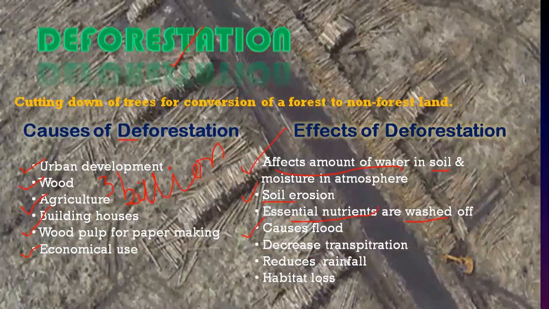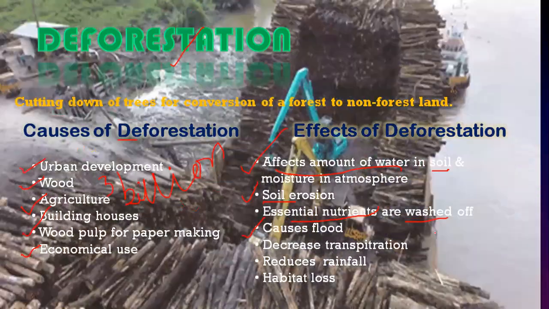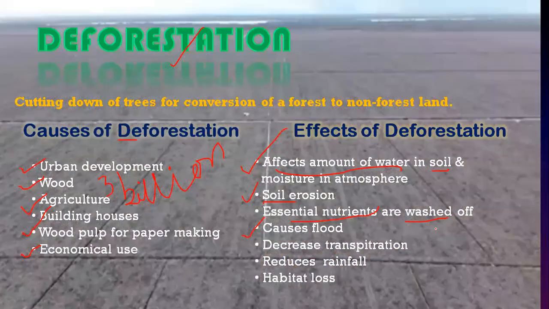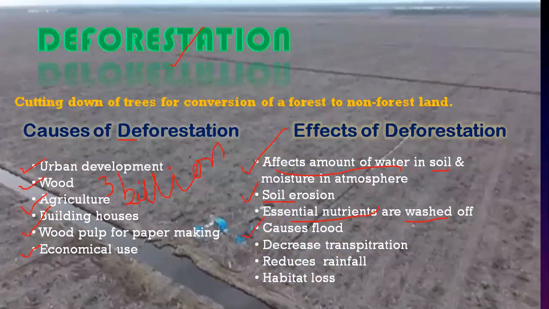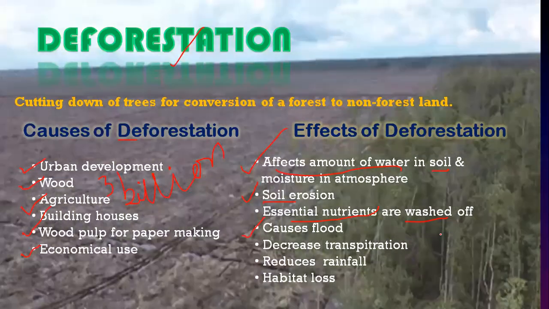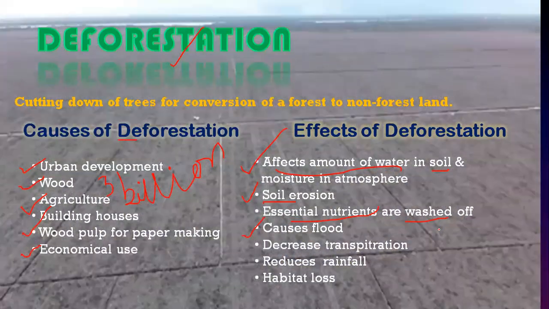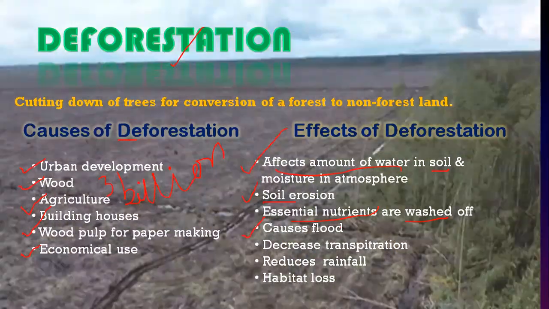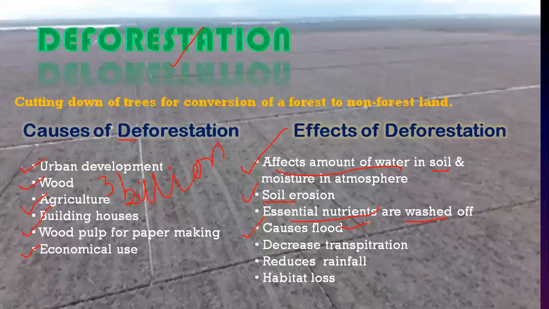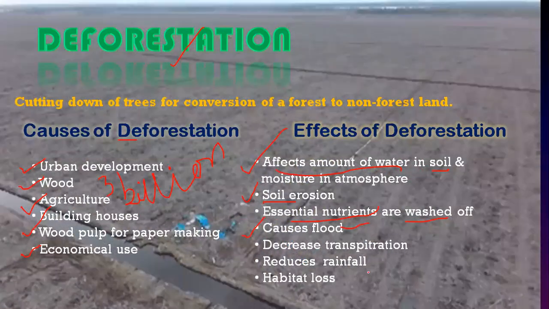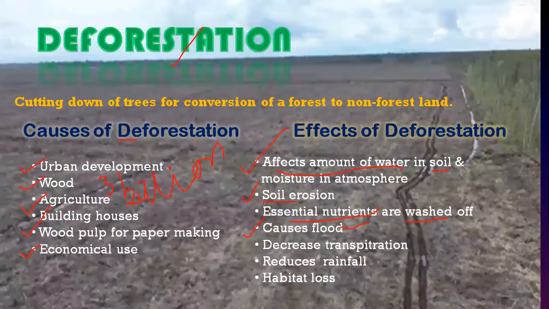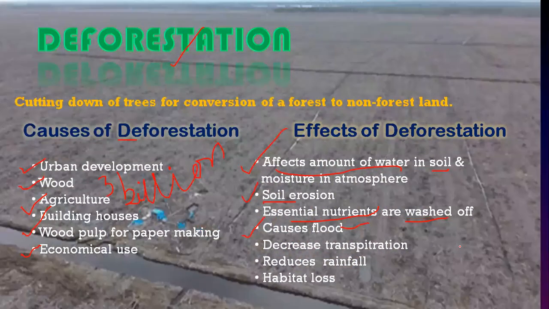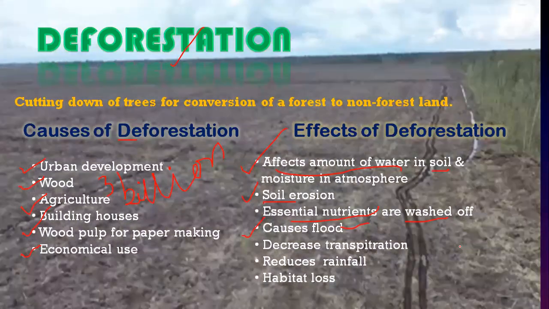With heavy rainfall, these essential nutrients will just be collected in the river beds, and the river beds will be choked up with mud and silt, which will cause floods in the nearby area, where there will be habitat destruction, not only for human beings but for other living organisms as well.